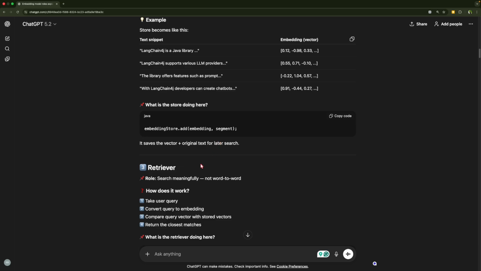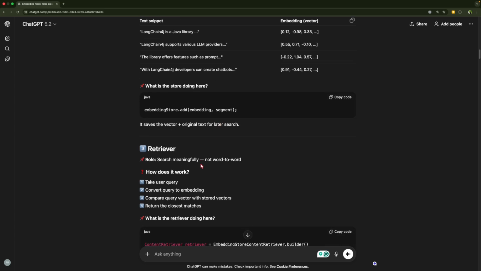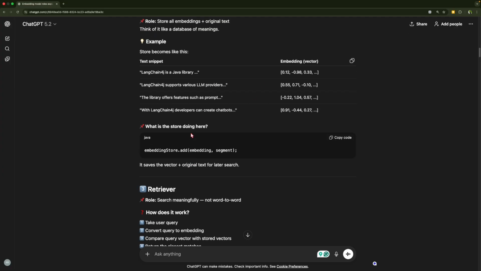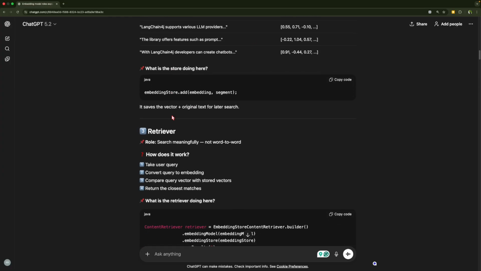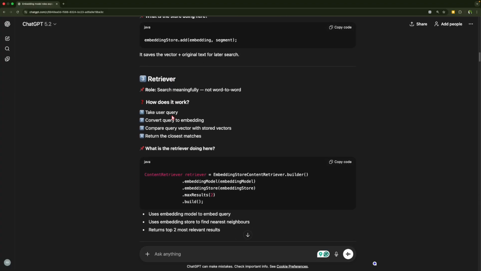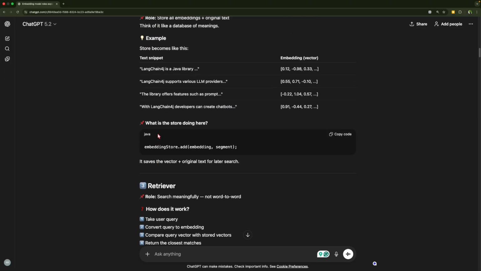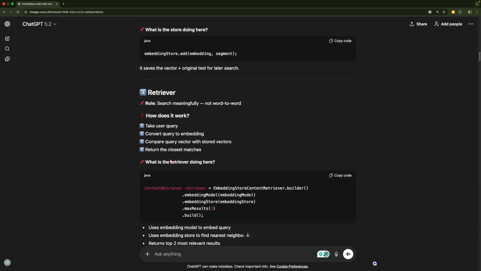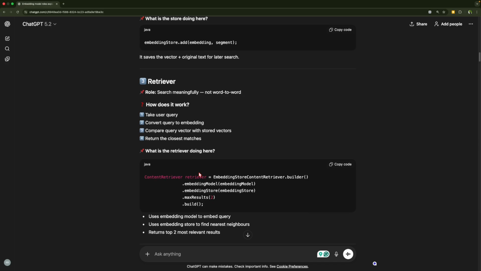And finally we'll have a retriever. The role of the retriever is to get the relevant text or chunks from the embedding store. It's very simple, right? The first component was to convert the data, the second component was to store the data, and the third component is to retrieve this data. So how does it work? It will take the user query, convert that query also into embeddings, then compare those embeddings with the existing embeddings present in the store, and finally retrieve that and give us back the response.